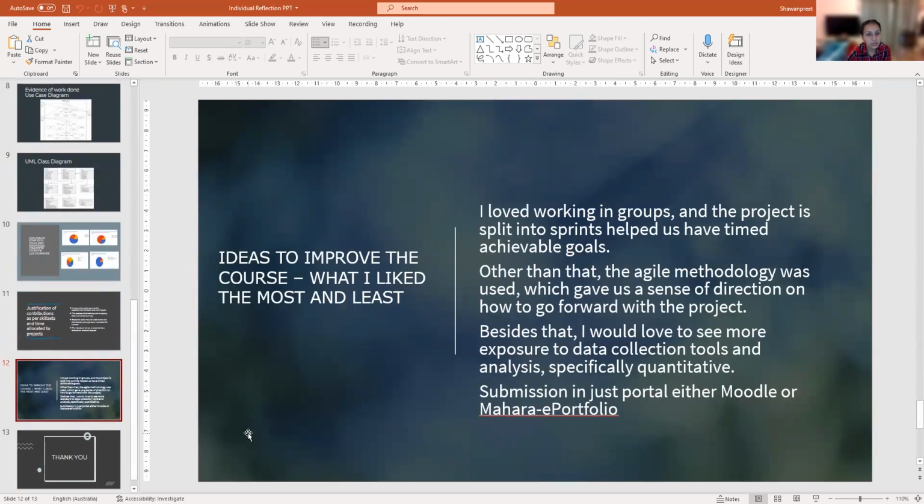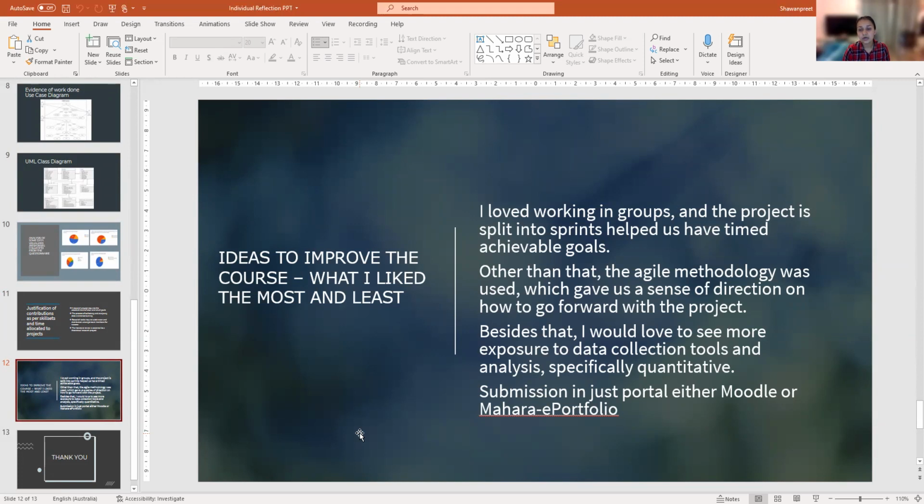So now I will discuss the ideas to improve the course. What I like the most and what I like the least. I loved working in the group, and I'm very thankful to my group members, my teammates, and my supervisor, my client, my tutor, who helped us a lot throughout this project. This project was split into sprints that helped us have time-achievable goals.